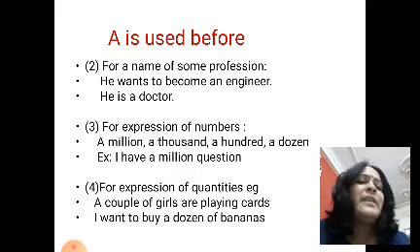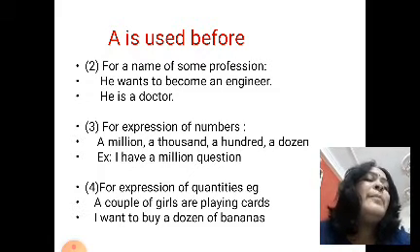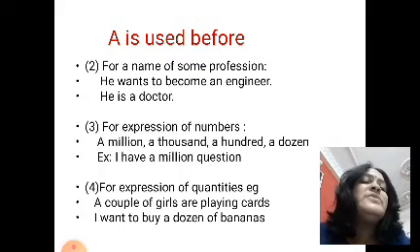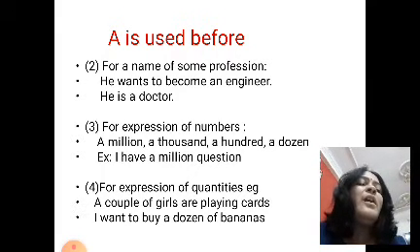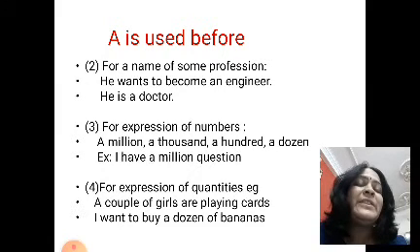Okay. Then the next point, for expression of numbers: a million, a thousand, a hundred, a dozen. For expression of number, listen, I have a million questions in my mind. For expression of quantities also: a couple of girls are playing cards. So here the quantity is couple.